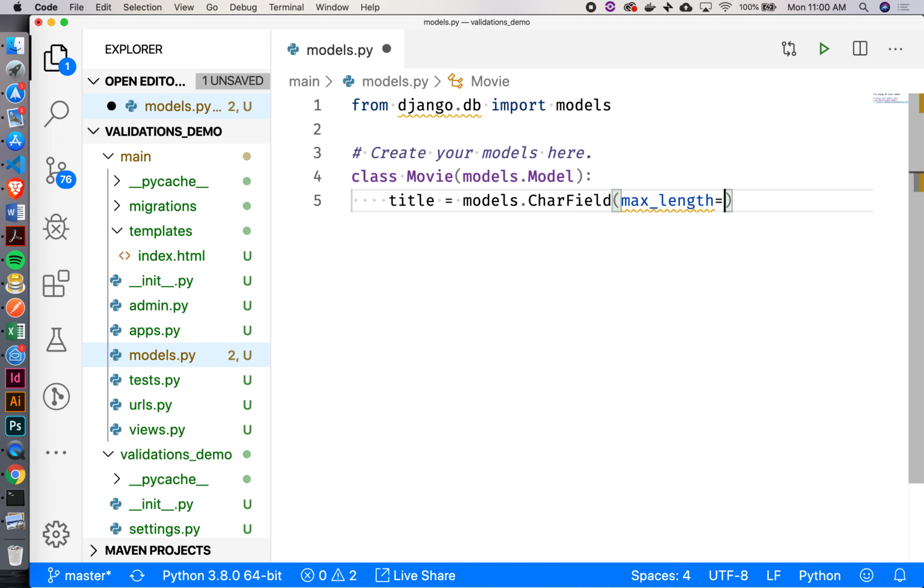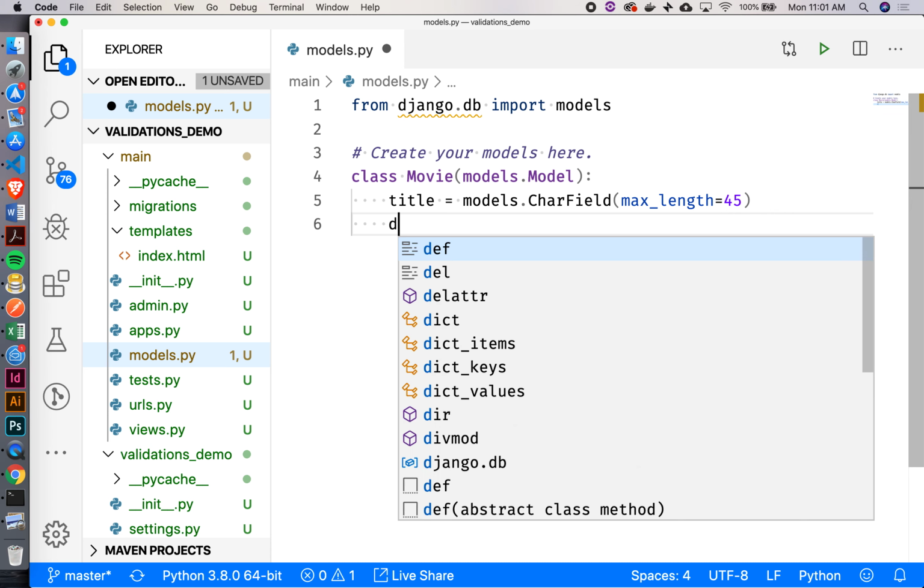Say max length equals, what? 45? That's fine. You don't want long movies? Yeah, no long movies for us. All right, and then we'll have a description.